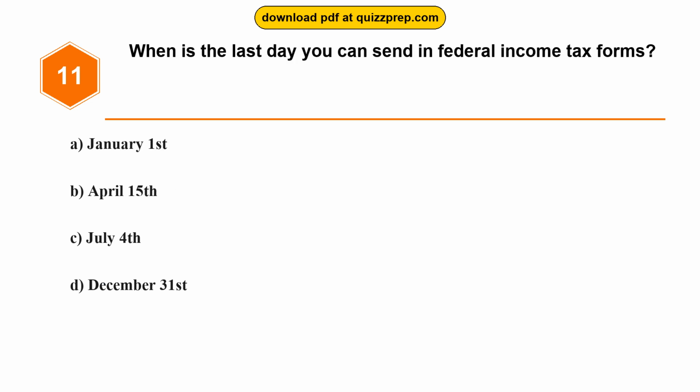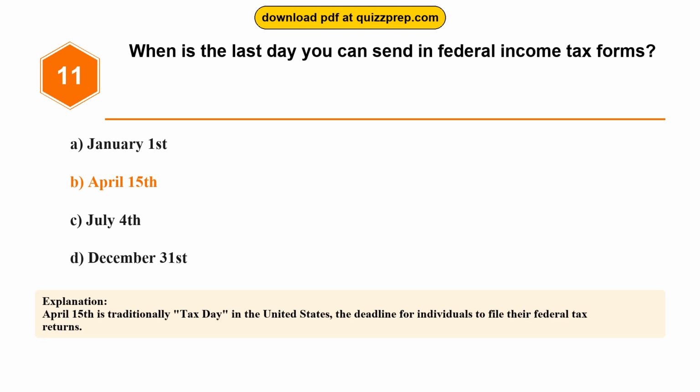Question 11. When is the last day you can send in federal income tax forms? Option A, January 1st. Option B, April 15th. Option C, July 4th. Option D, December 31st. The correct answer is option B, April 15th. April 15th is traditionally tax day in the United States, the deadline for individuals to file their federal tax returns.